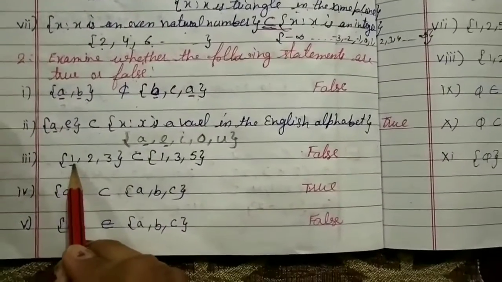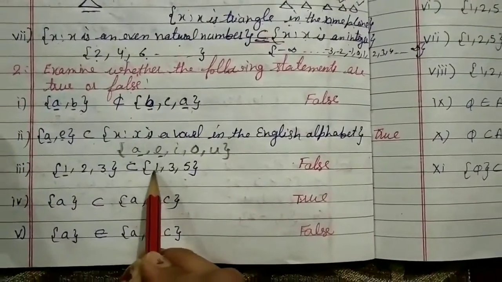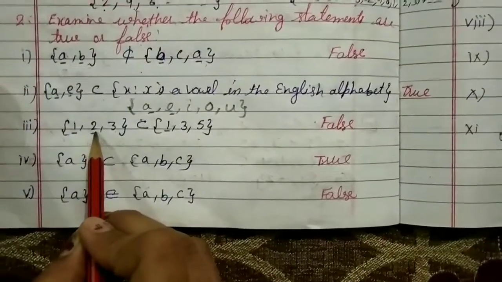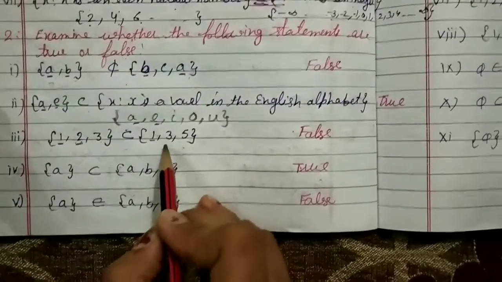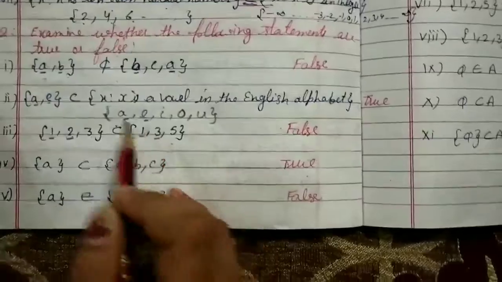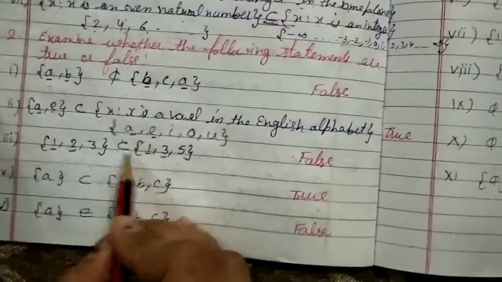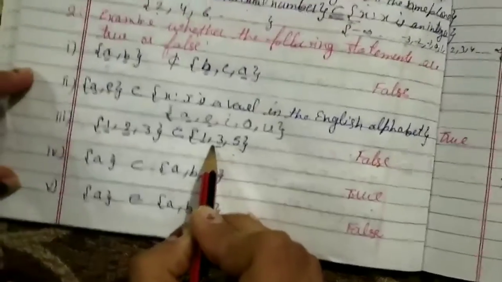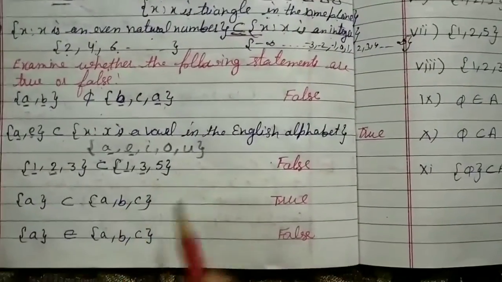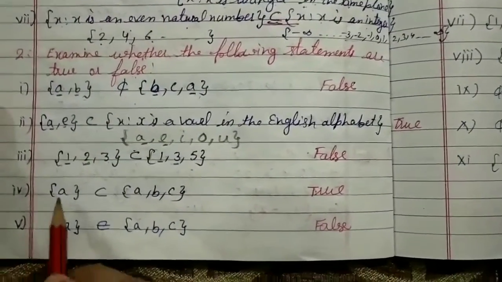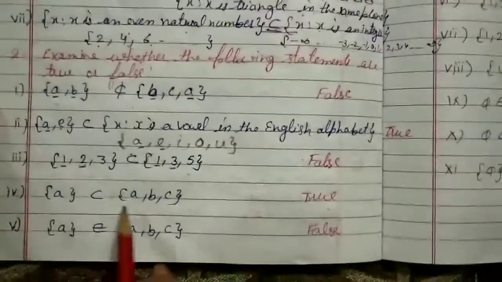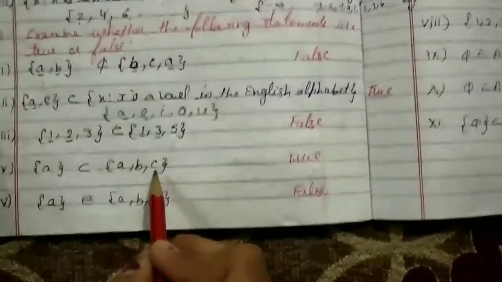Now third part, set {1, 2, 3} contained in {1, 3, 5}. Look, 1 is in the first set and also in the second. 2 is in the first set but not in the second set. So it is not contained in this set. It is not a subset of the second set. So it is false.